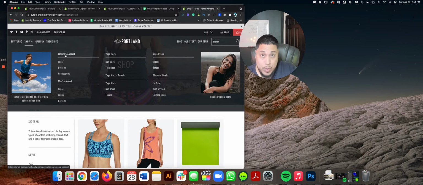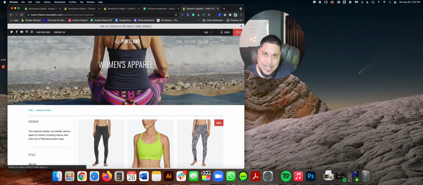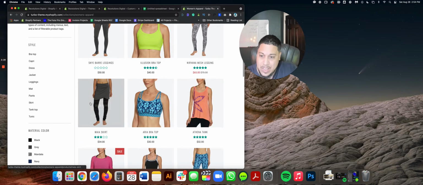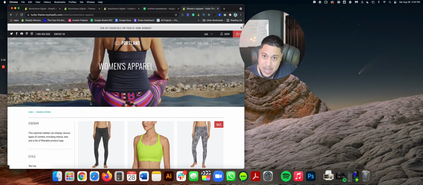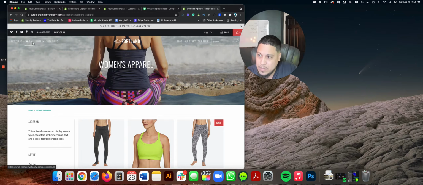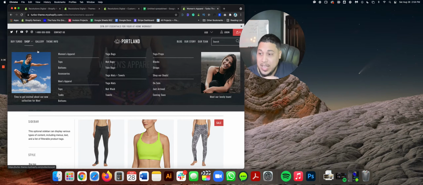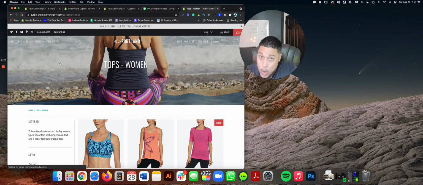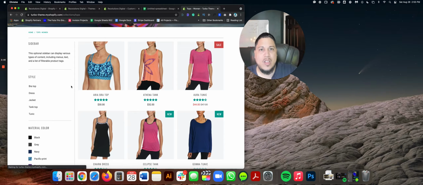But if I click on Women's Apparel without clicking on any of those bottom ones, it takes me to a dedicated collection of nothing but the products for women's apparel. That's level 2. Level 3 is when I click on Tops. It's its own collection, it's just queried to show only those products that are women's tops.